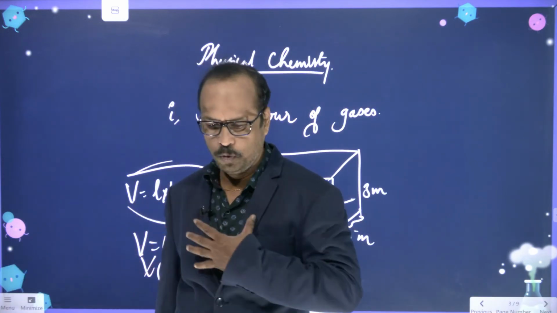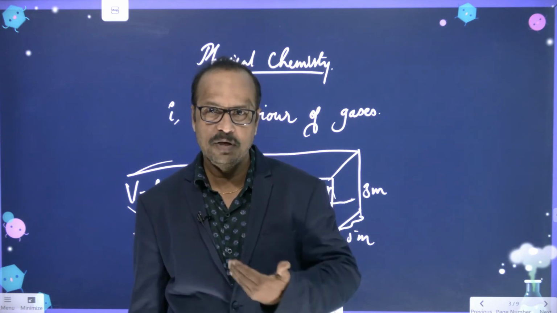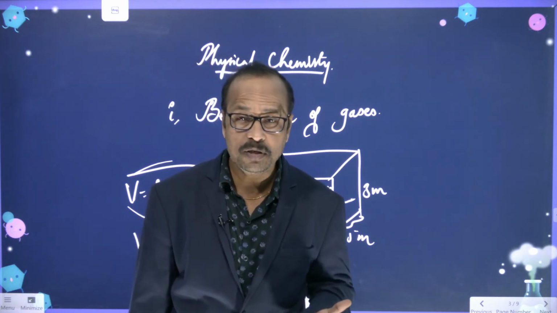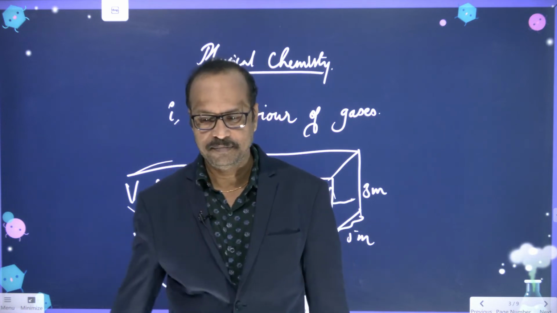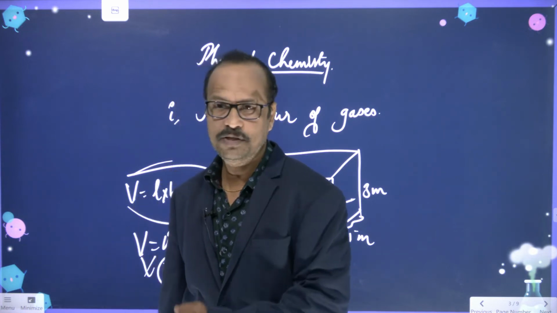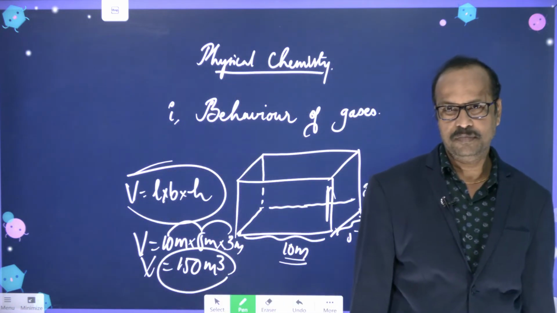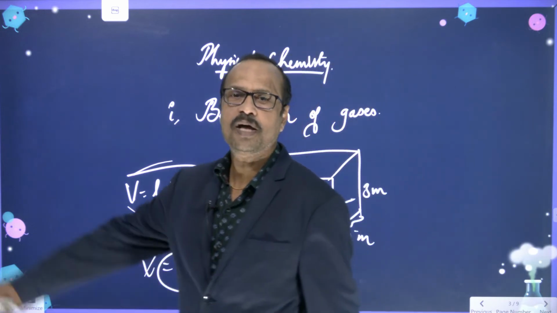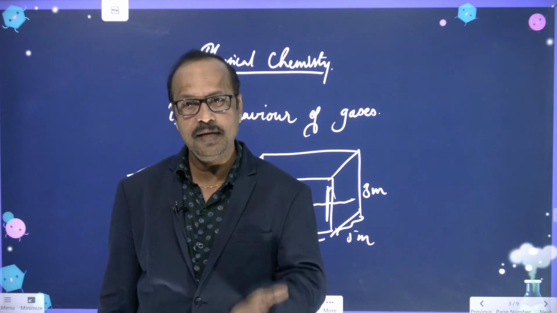Now in this room you are sitting, and you are breathing, yes or no? Breathing means what? Everywhere in this room the air is there, yes or no? If you go to this corner of the room, you can breathe, air is there.